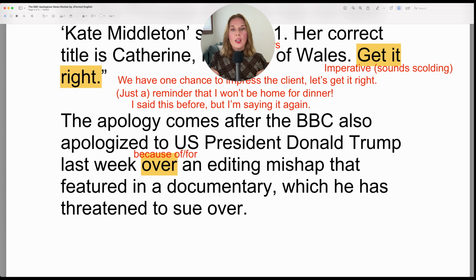So threaten to sue. So there might be some condition. If you don't do this, I will sue. Or if you do this, I will sue. And sue means that it's a legal process. You probably know it because it's very common in movies and TV shows.